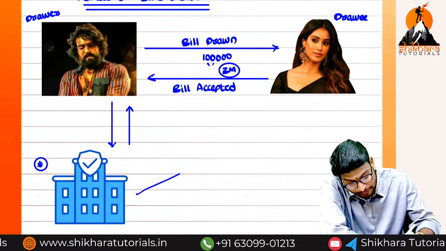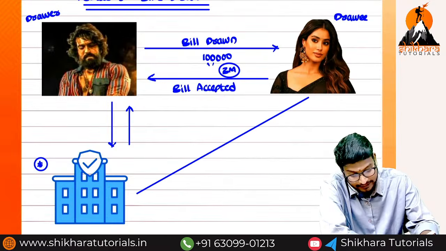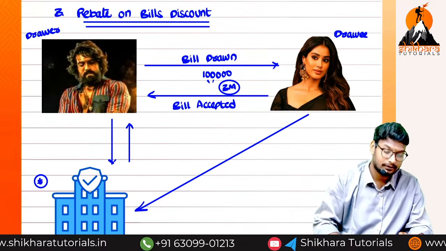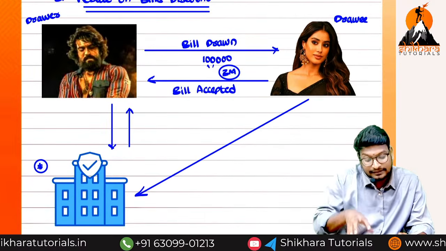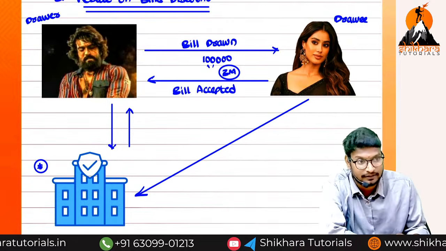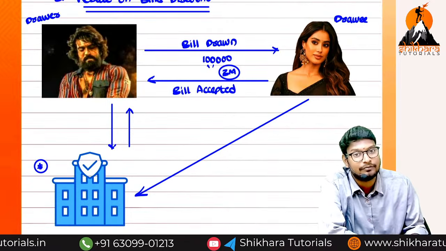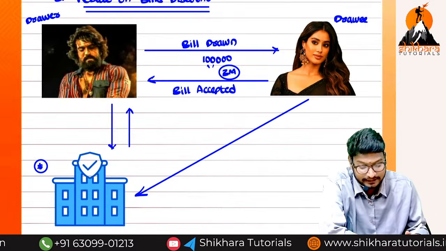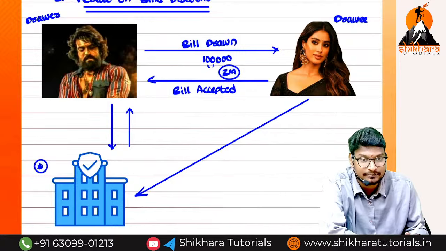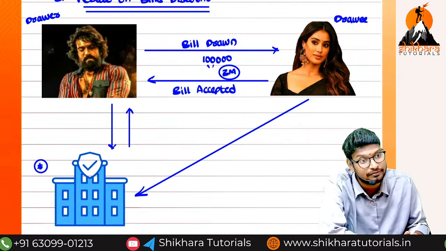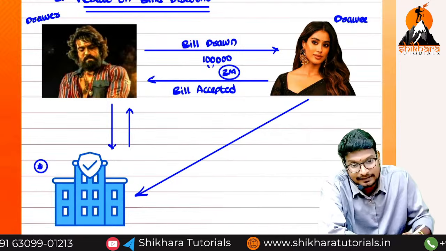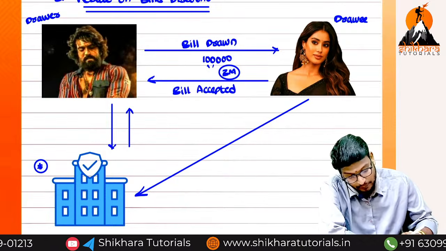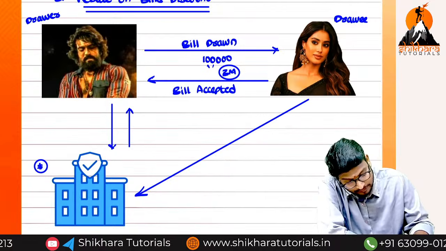To receive the amount from the drawee, Janvi Kapoor, the bank has to wait 3 months. Because of this waiting, the bank charges a certain amount.